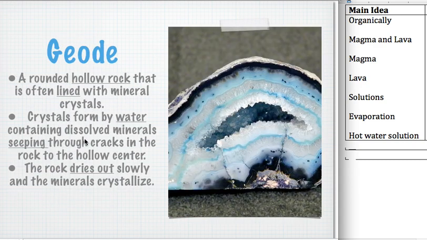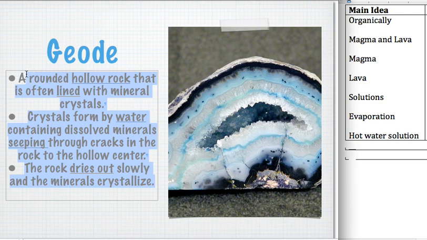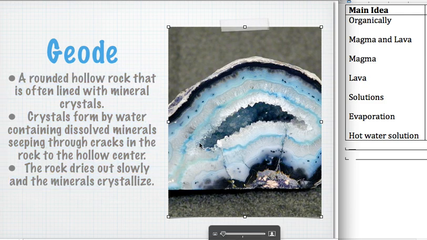Our next and last thing that we get from a hot water solution is a geode. Right? These are super, super pretty, and they form when a hollow rock gets filled with water containing minerals, and then as that water cools or the rock dries out, the minerals are going to crystallize and fill up the inside of that cavity, and you'll get a geode. They end up looking really, really pretty if you were able to find them and cut them open.